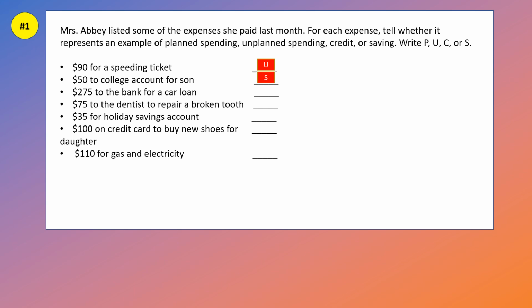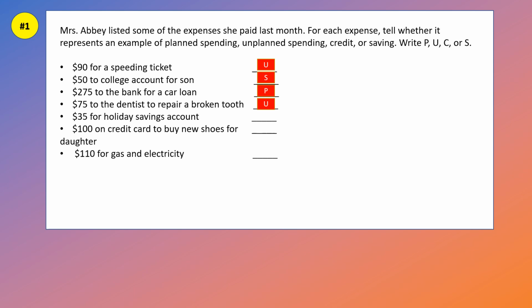$275 to the bank for a car loan. That's planned spending. You know you have a car note. You plan to pay that every month. $75 to the dentist to repair a broken tooth. You do not plan to break your tooth. That's definitely unplanned spending.